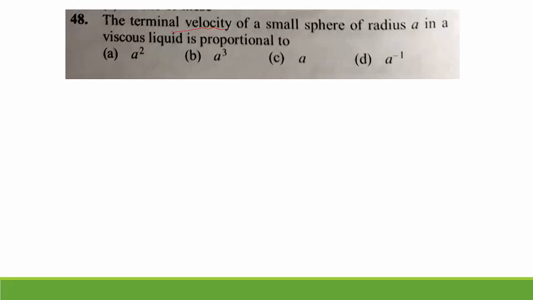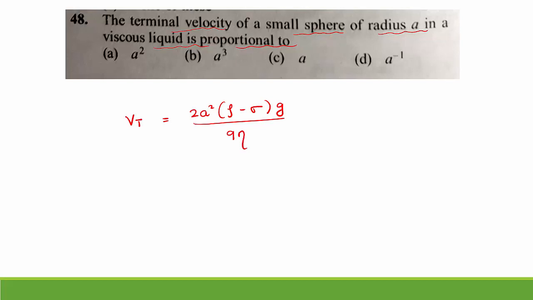The terminal velocity of a small sphere of radius a in a viscous liquid is proportional to. The terminal velocity in a viscous medium is generally given by the equation: terminal velocity Vt is equal to 2a square into sigma minus rho into g, divided by 9 into eta.